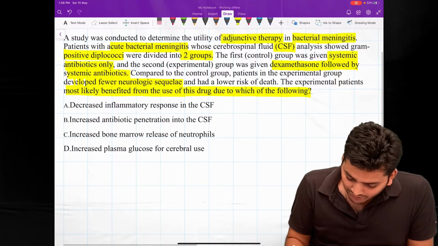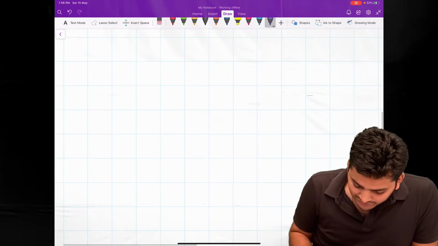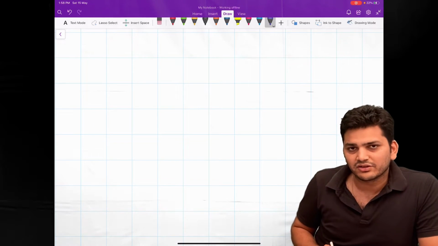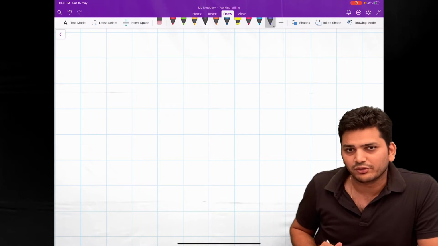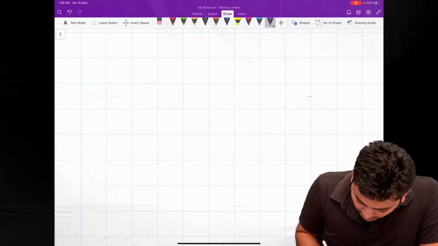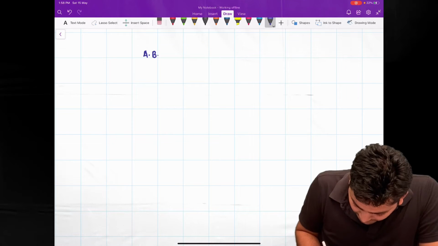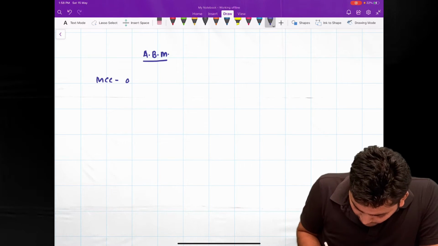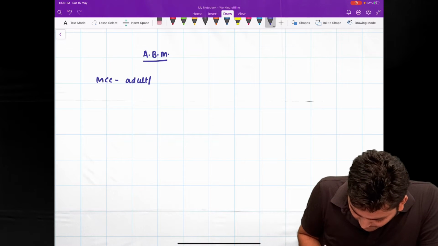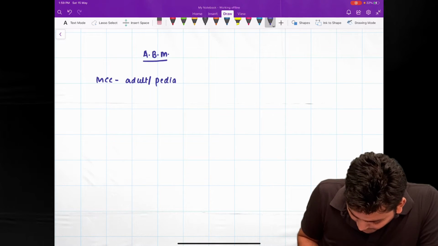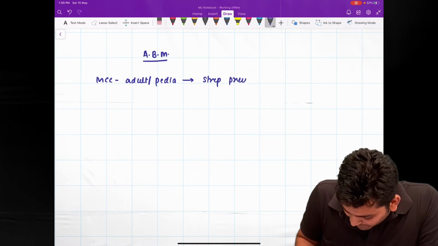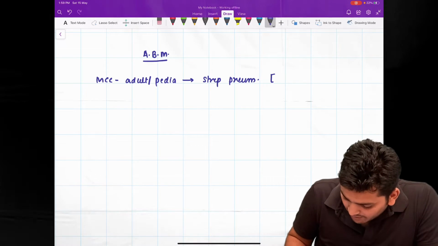So to understand this, let's try to understand how the meningitis that occurs from Streptococcus pneumoniae manifests. If we talk about acute bacterial meningitis, overall the most common cause for adults as well as the pediatric age group is Streptococcus pneumoniae, which is a gram-positive diplococci.